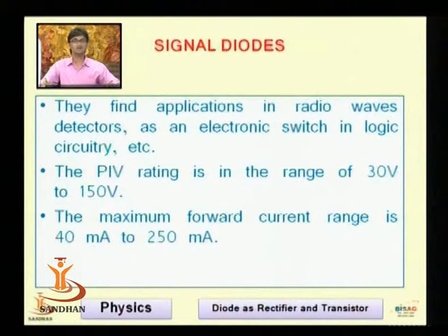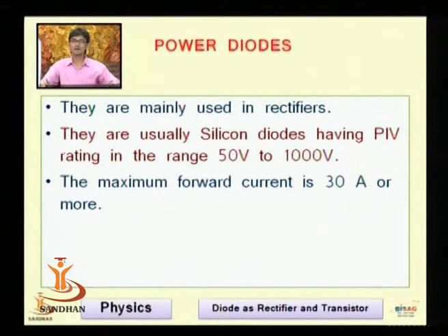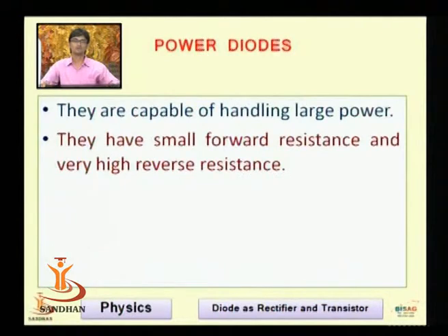The PIV rating is in the range of 30 to 150 volts for the signal diodes. The maximum forward current range is 40 milliampere to 250 milliampere. Power diodes are mainly used in rectifiers. They are usually silicon diodes having the PIV in the range of 50 to 1000 volts and the maximum forward current in the range of 30 ampere or more. They are capable of handling large power.